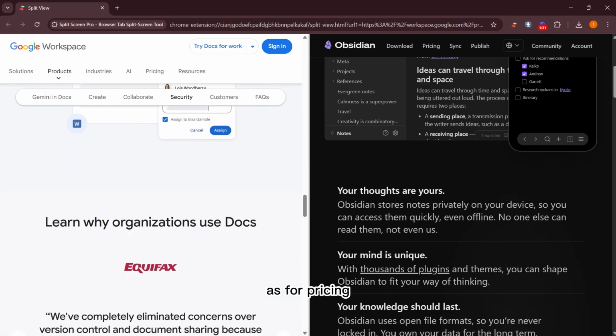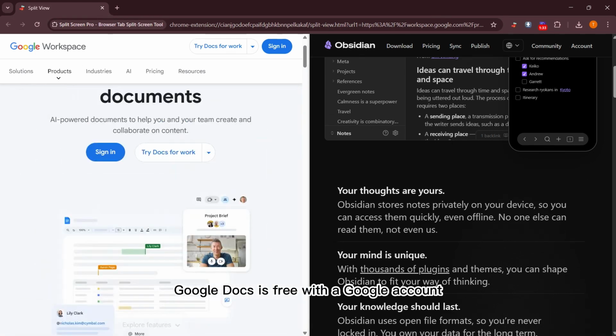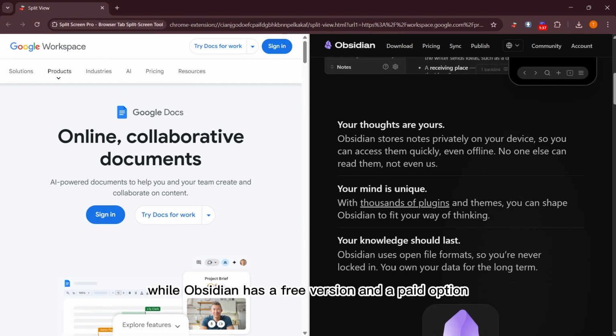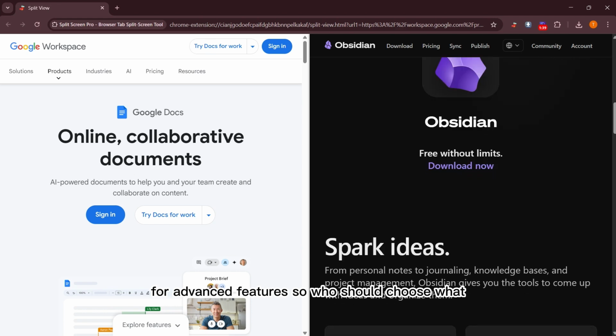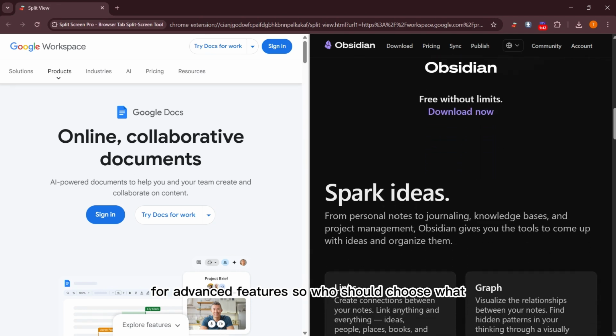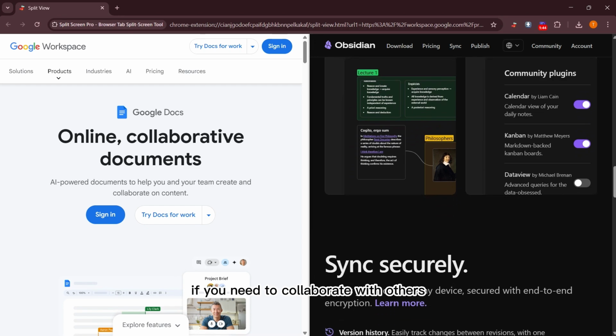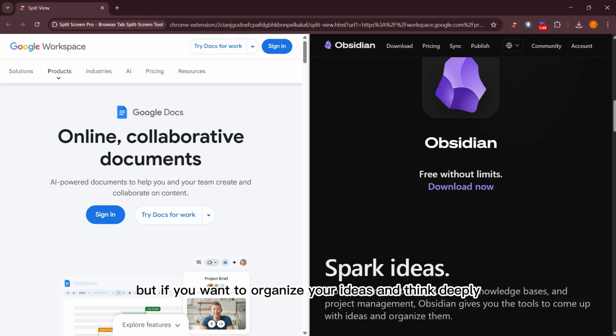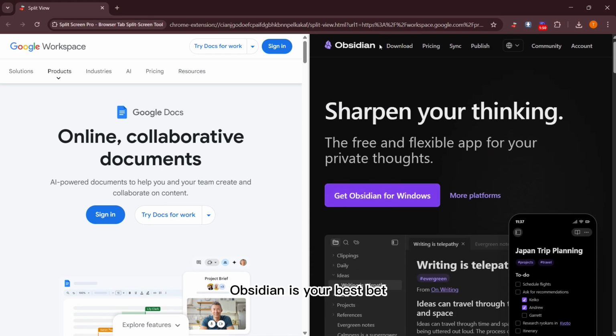As for pricing, Google Docs is free with a Google account, while Obsidian has a free version and a paid option for advanced features. So, who should choose what? If you need to collaborate with others, go for Google Docs. But if you want to organize your ideas and think deeply, Obsidian is your best bet.